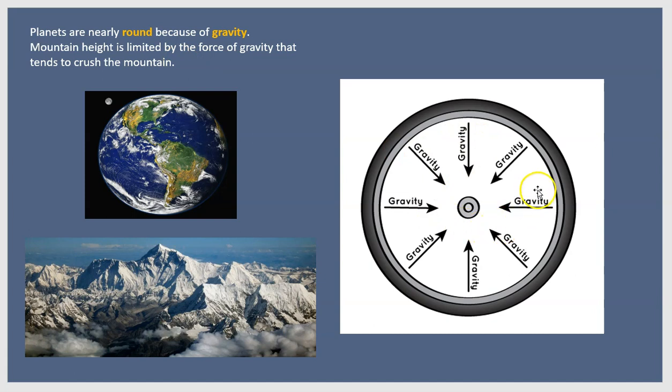So in the diagram on the right here, remember all objects with mass exert a gravitational attraction. Well, that means the Earth, in a sense, is itself under the influence of gravity. So all of the parts of the planet are attracting each other. And so we get the force of gravity tending to sort of pull the material towards the center of the object. So if we have a mountain range, this is Mount Everest, growing higher and higher and higher, at a certain point it will crumble under its own weight. So gravity tends to make larger planets spherical in shape.